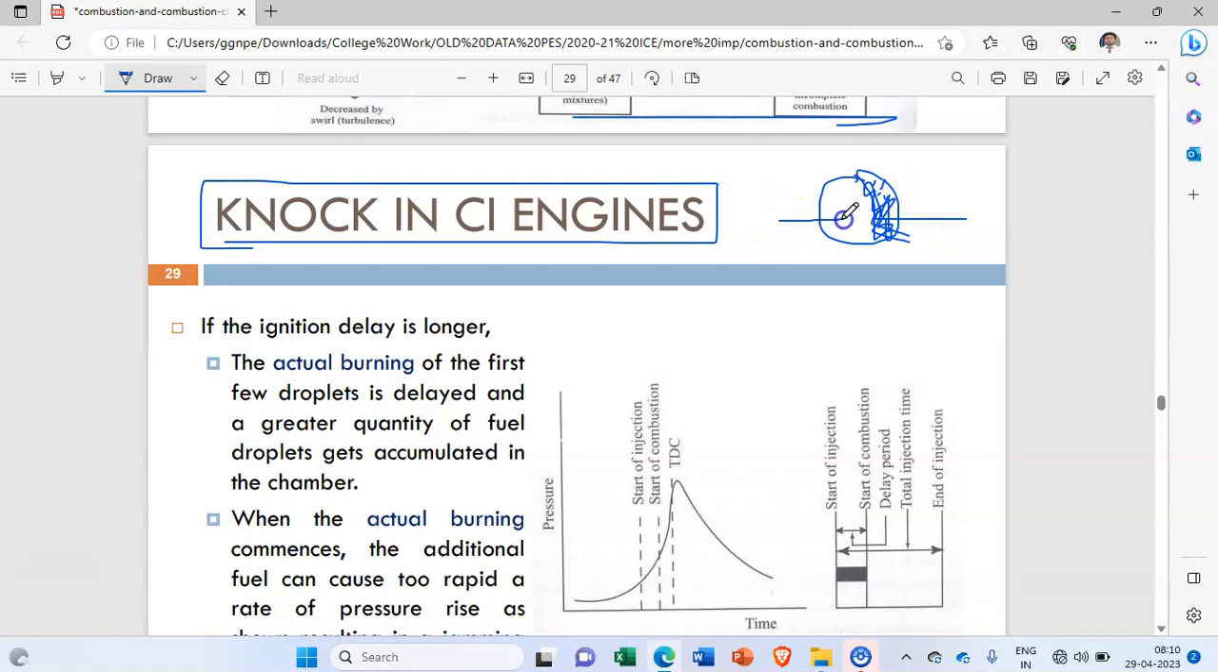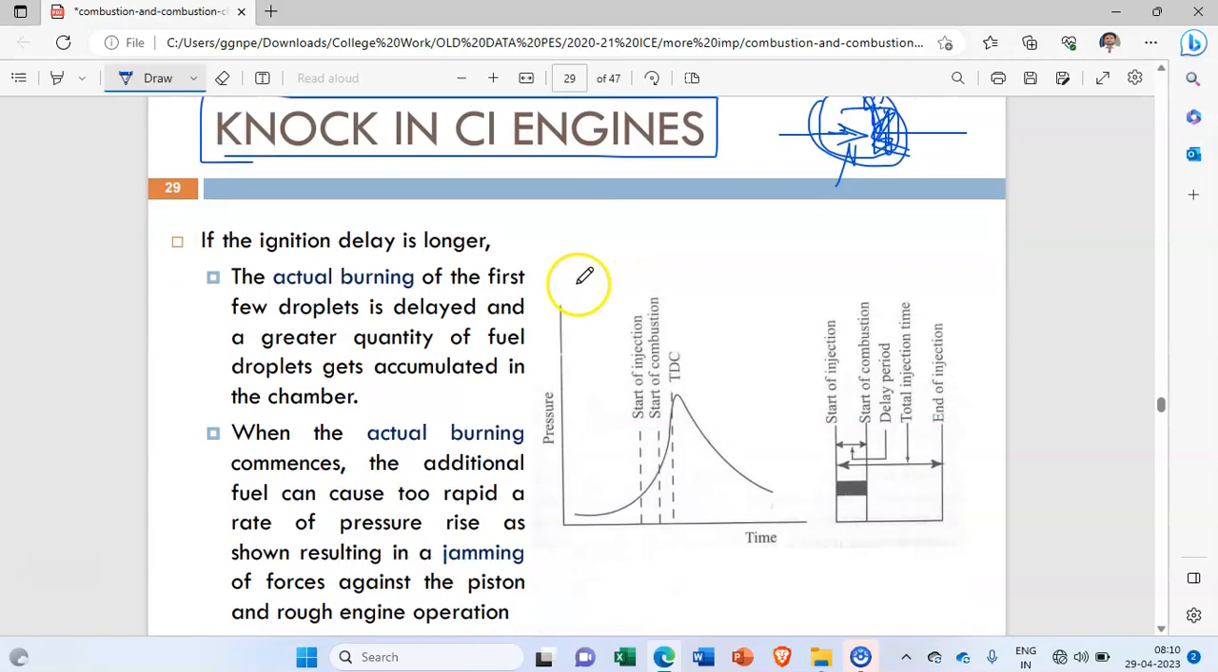Okay, and whatever forward waves are there, these forward waves and backward waves, pressure waves actually, they collide and some sounds are created, hammering-like sounds are created, and that is known as knocking in an SI engine. But let us discuss what is happening in the knock in CI engine.